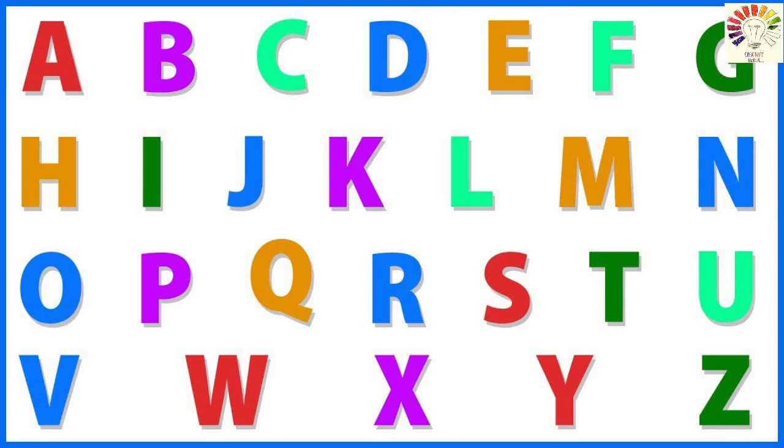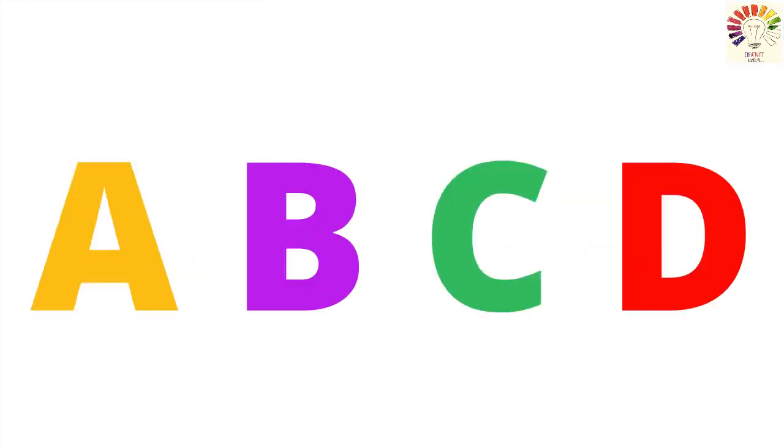Okay, very good. So in today's class, teacher will be teaching you only 4 sounds. That is for the first 4 alphabets. Which are they? A, B, C, and D. Okay, so all these 4 alphabet sounds we'll be learning today. Okay, so shall we sing the rhyme again for these 4 sounds? Okay, sing with me. Can you sing with me now?